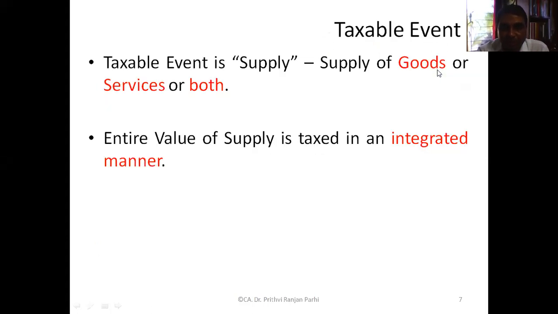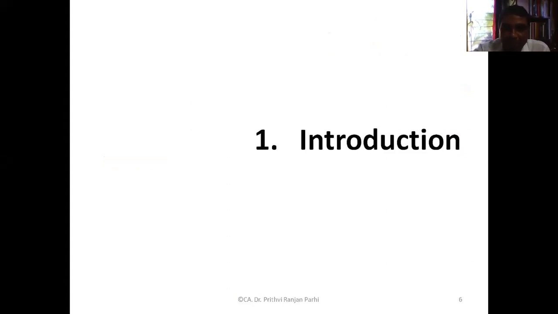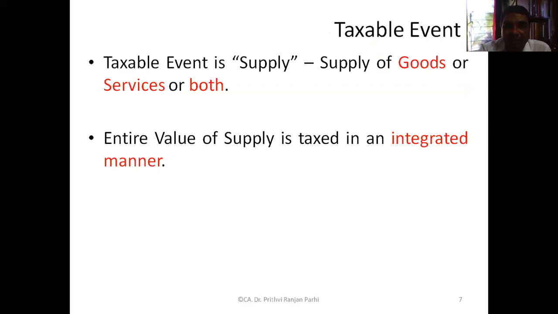Okay. So we started the subject. When we started the subject, we tried to understand various terms. We tried to understand the concept of taxable event. And we know in GST regime, supply is the taxable event. The supply can be supply of goods or supply of services or both. Both means it can be an integrated supply.